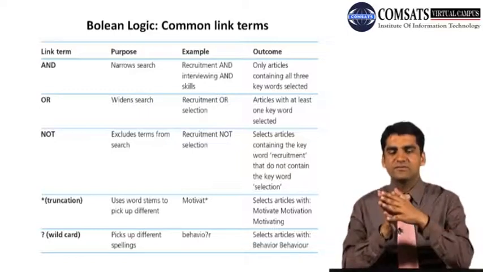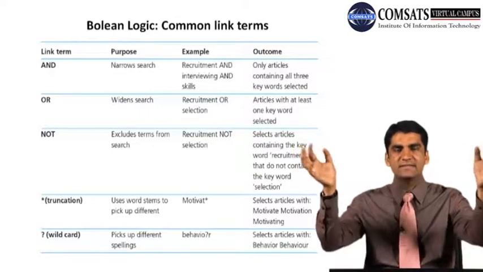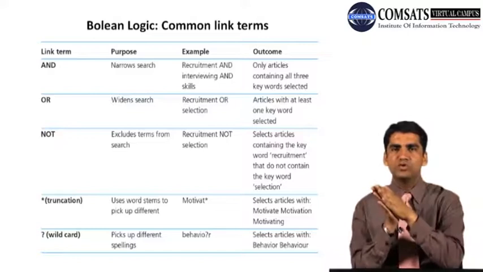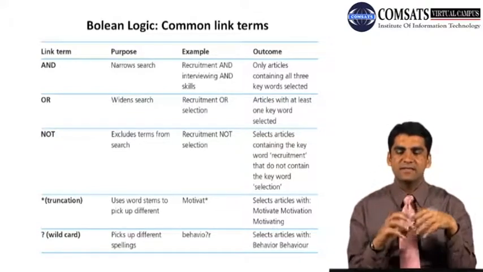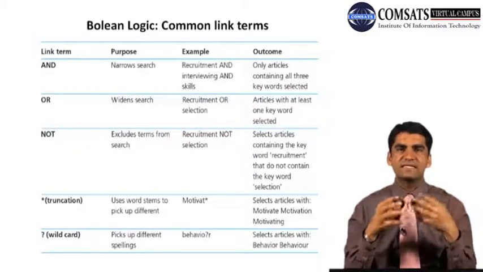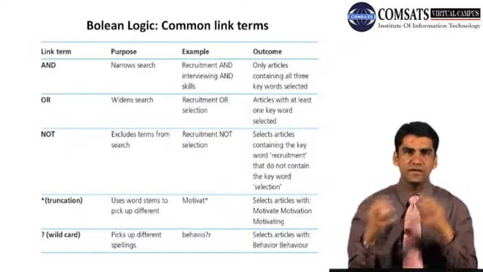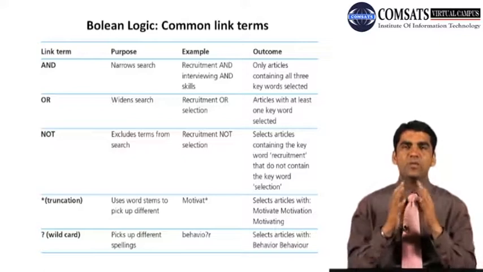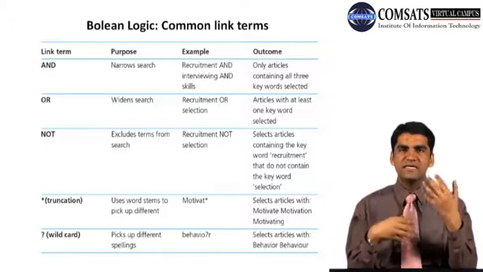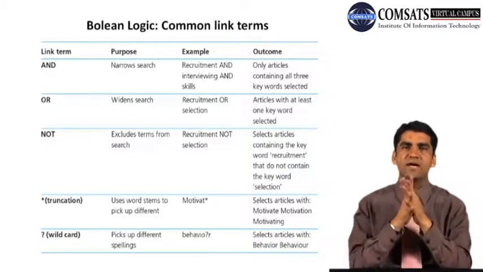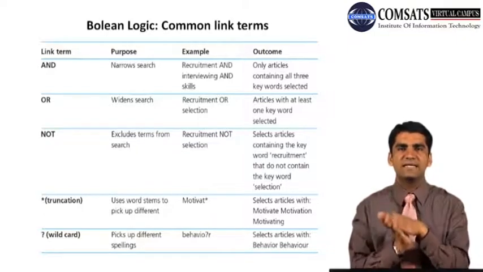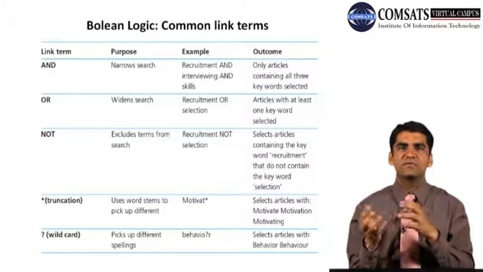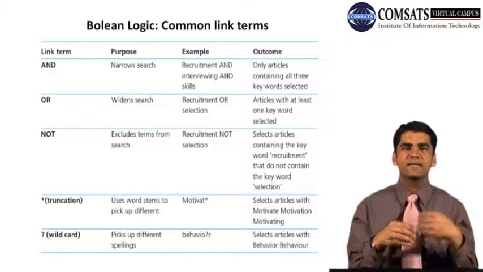They narrow down or widen it; not includes the first term but not the second term. Truncation searches for various similar words, motivate, motivating, motivated. Wildcard uses both, whether you are looking for the term with ISE or IZE, a British spelling or American spelling.